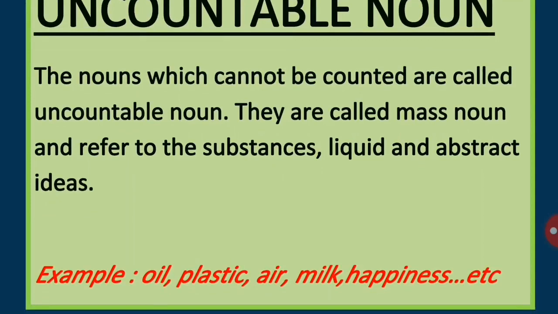Some examples of uncountable nouns are oil, plastic, air, milk, happiness. You cannot count the oil. You can count the drops of the oil, but you can't count the oil. As we have seen, they are uncountable nouns. They only refer to substances, liquids and abstract ideas which cannot be counted.